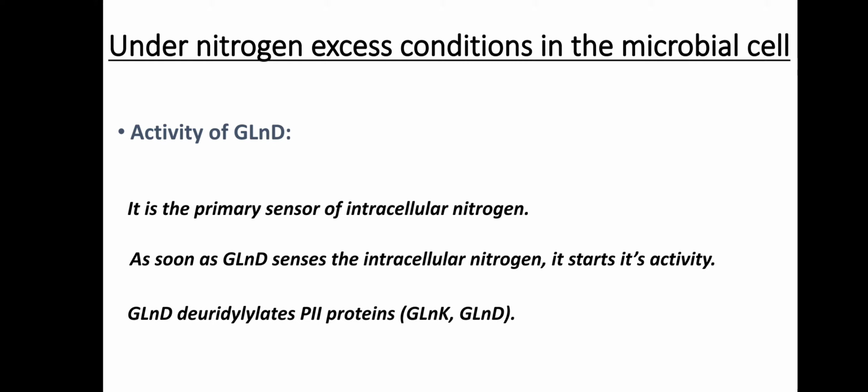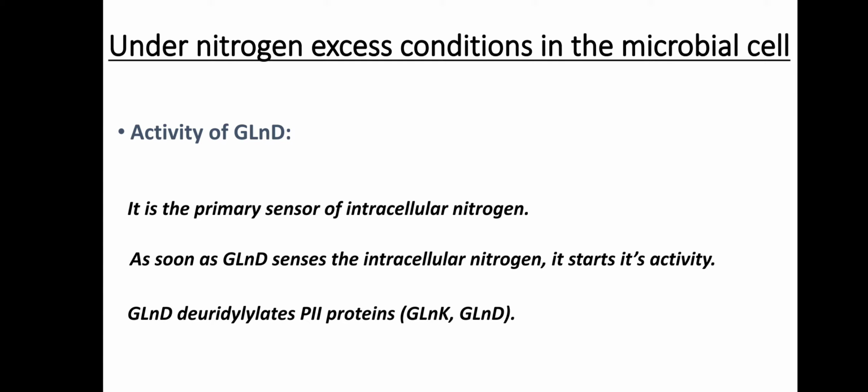GLND deuridylylates P2 proteins. As we learnt before, GLND is a uridylyl transferase. So, when it senses the nitrogen, it is alerted or activated and starts its activity by removing the uridylyl group from P2 proteins.